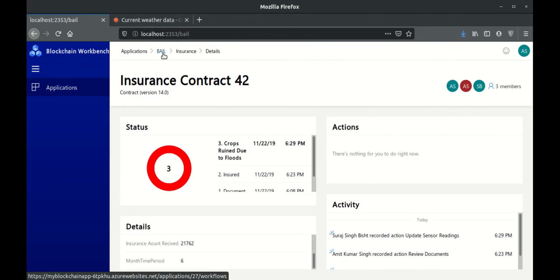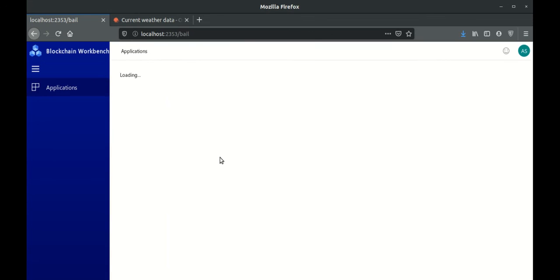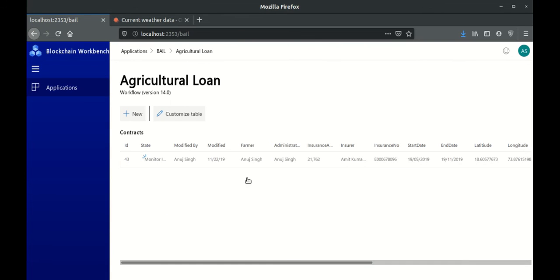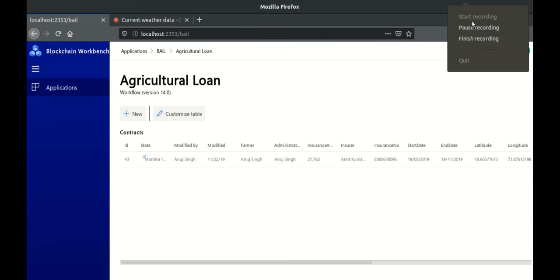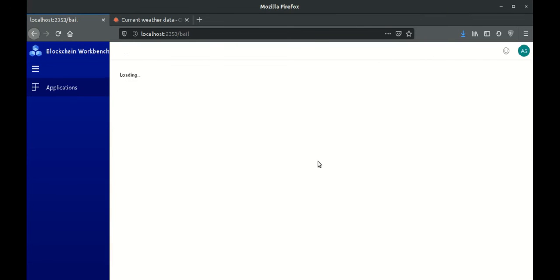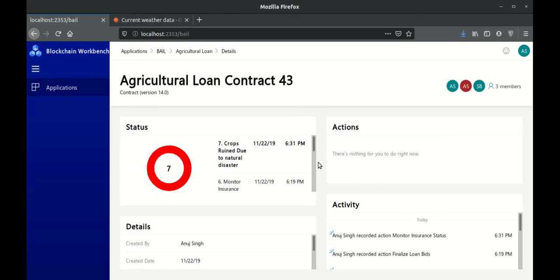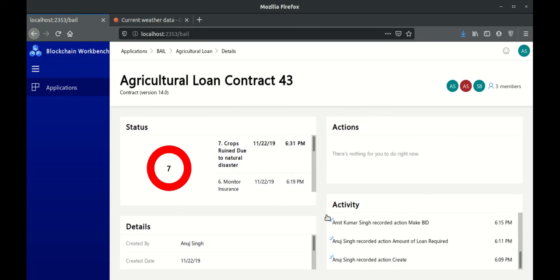If I go into my agricultural loan, that insurance amount will be used to pay off those investors. As you can see, the agricultural loan contract associated with my insurance has also been tagged with crops ruined due to natural disaster, in this case flood, and the money I've received as my insurance amount has been used to pay back those investors at the same given interest rates.